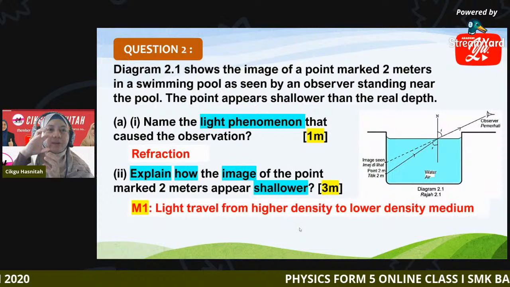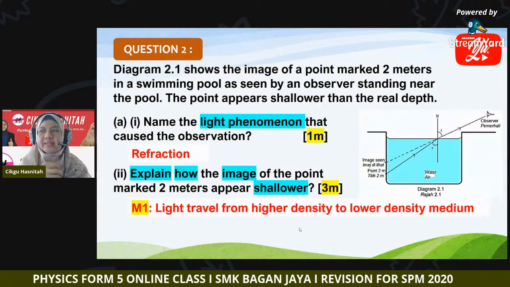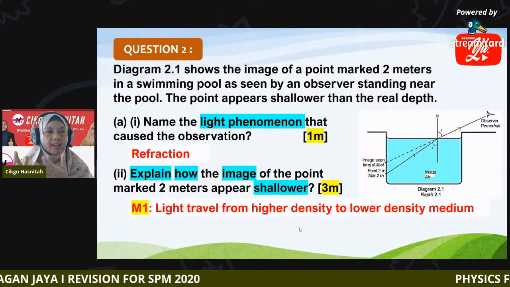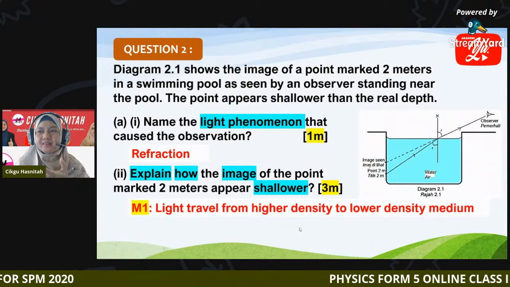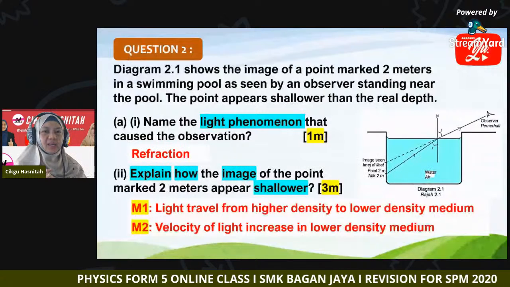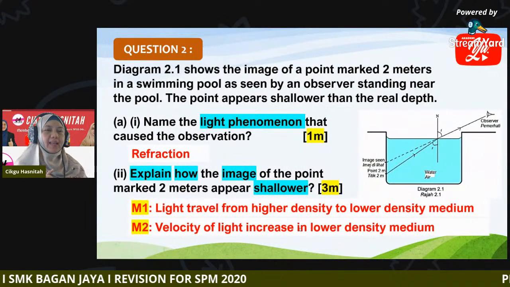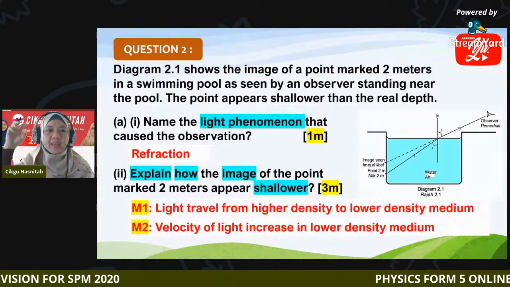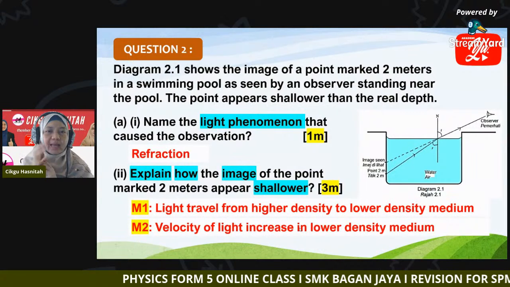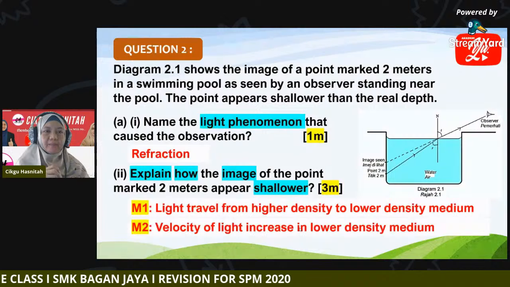Now you know light travels from water, higher density, into air, lower density medium. Then what happened next, class? The velocity of light increases in the lower density medium. Light travels faster in air compared to water.